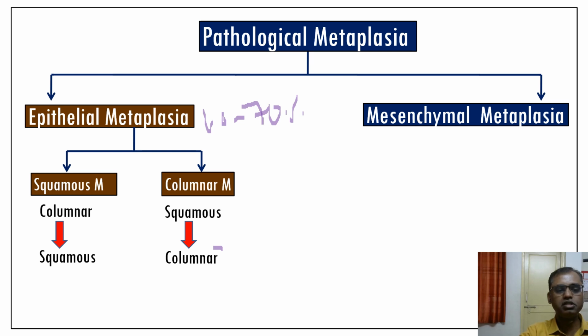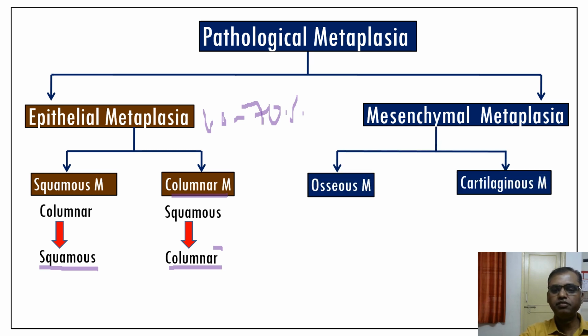So squamous metaplasia means normal columnar changes into abnormal squamous, whereas columnar metaplasia means normal squamous changes into abnormal columnar. So a simple understanding: the abnormal end result gives the name. If the end result is squamous, it is squamous metaplasia, and if the end result is columnar, we call it columnar metaplasia. So let us study in detail. Before that, we'll go for the types of mesenchymal metaplasia.